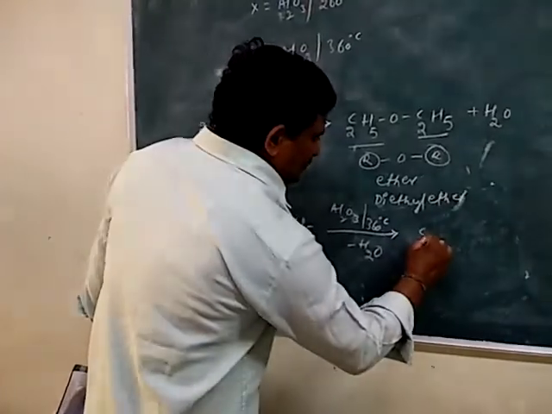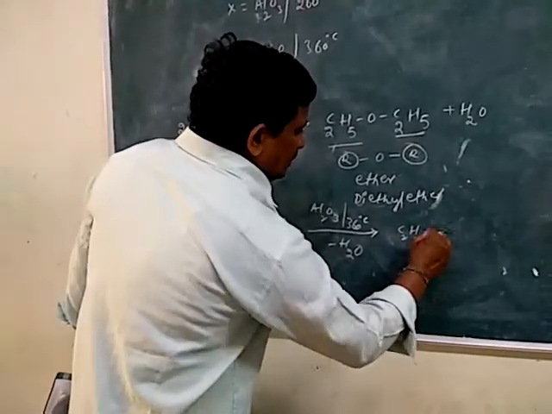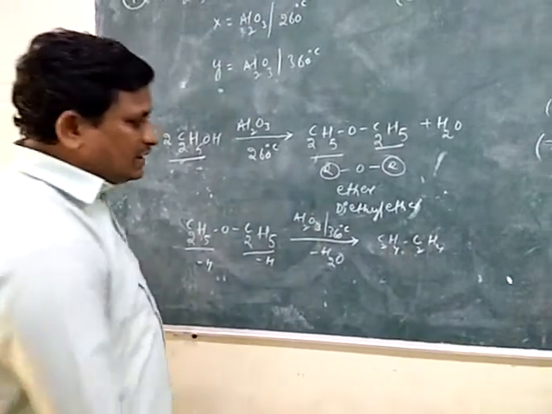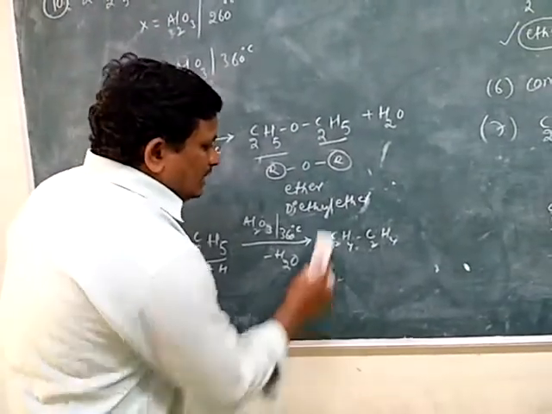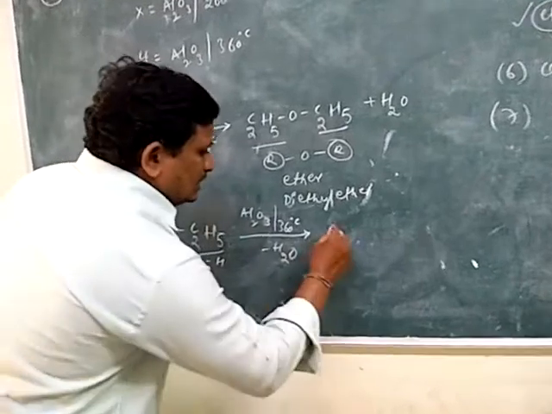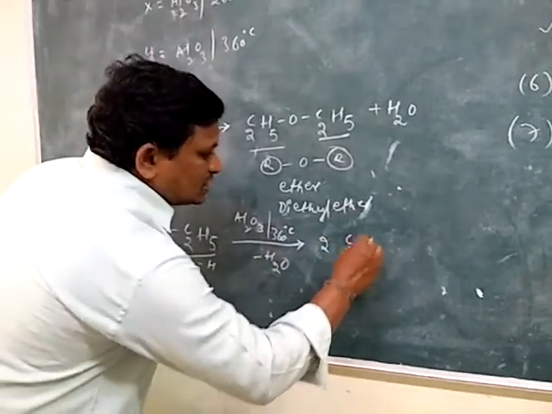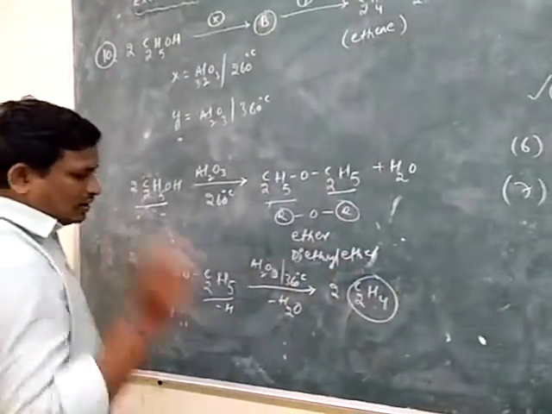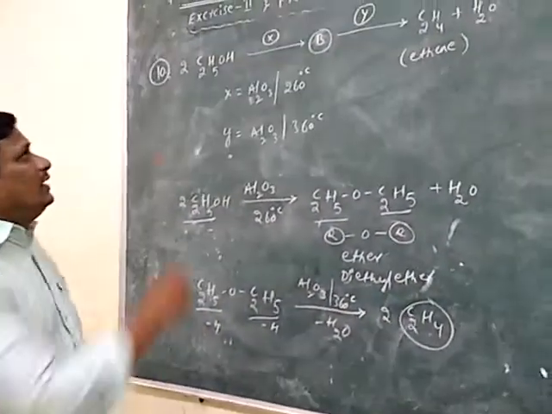C2H4 means ethene. The obtained ethene is 2 moles. So 2 moles of C2H4 are obtained, plus water.